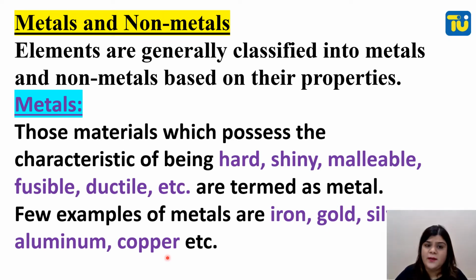So we are talking about those materials which have a hard surface, a shiny surface. That means they have a shine on their surface. Malleable means can be beaten into thin sheets. Fusible means can be melted easily by heating, and ductile means can be converted into thin wires. So all those materials which have these properties will be known as metals. Examples are iron, gold, silver, aluminium, copper, etc.